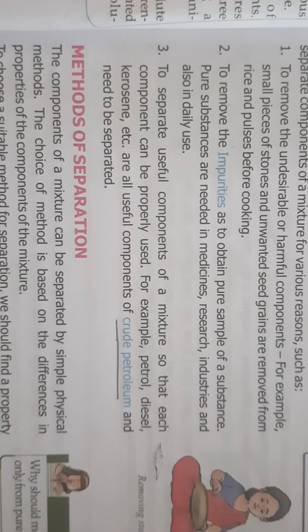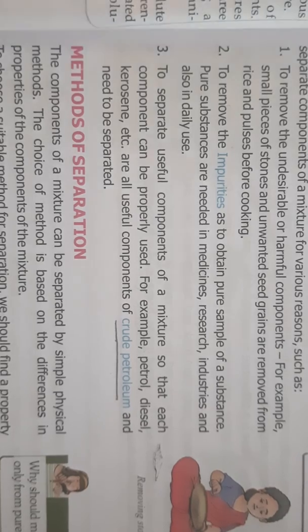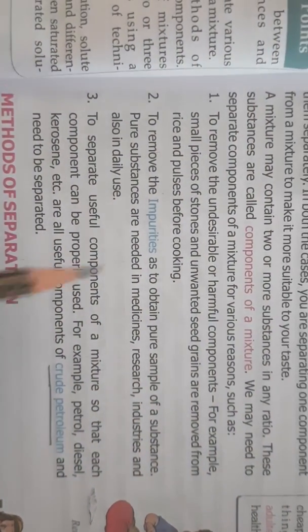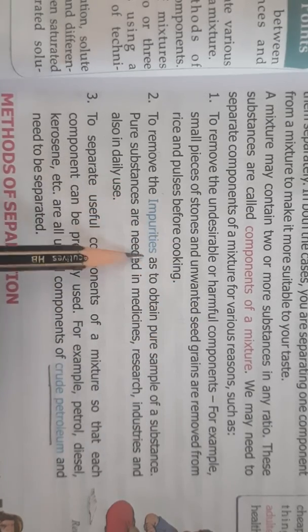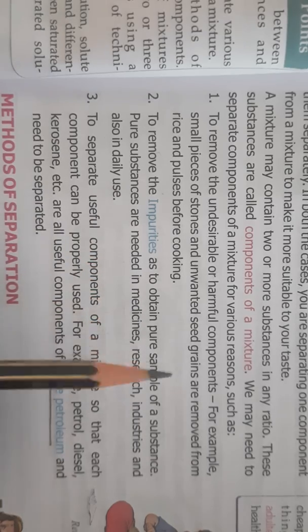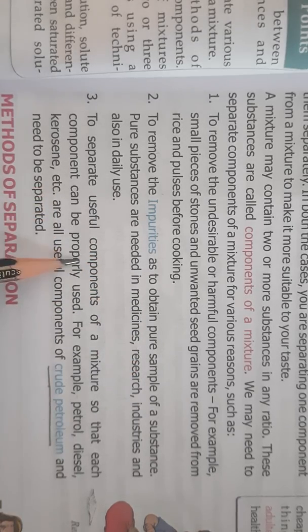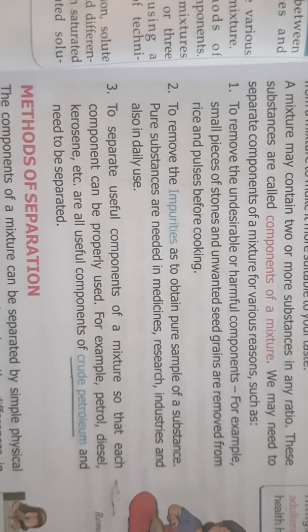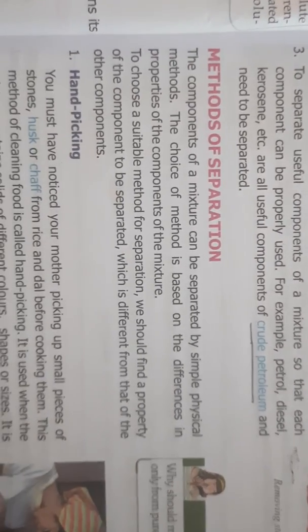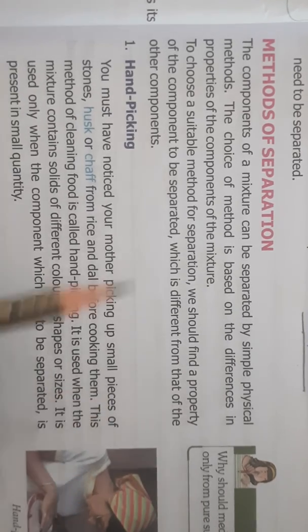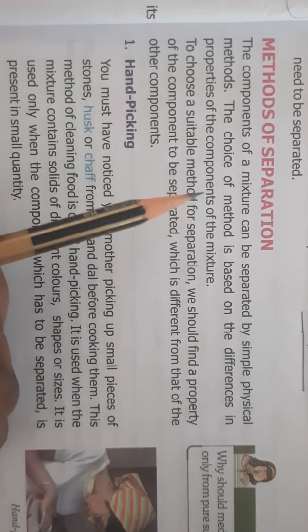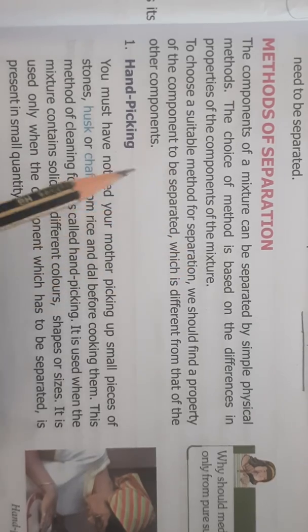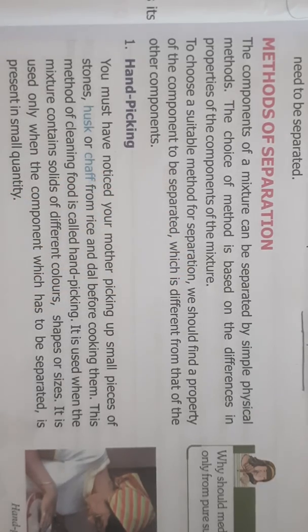So what is the need of separation? The need of separation is first to remove undesirable or harmful components, to remove the impurities so that you can obtain pure substance, and to separate useful components. These are the needs for separation. Now we will study the various methods of separation, how we can separate the mixtures. That we will see in the next class. Till then, be safe, children.